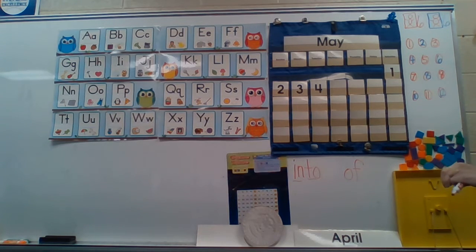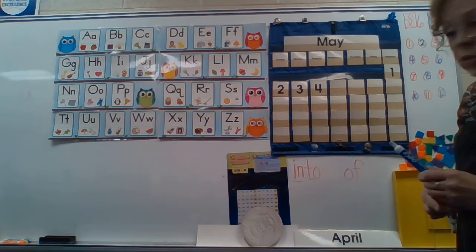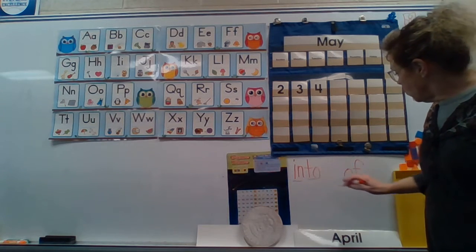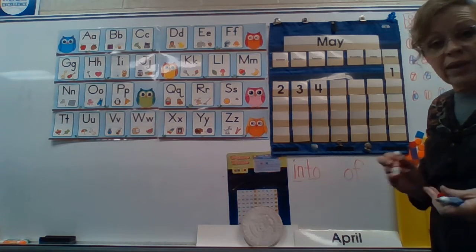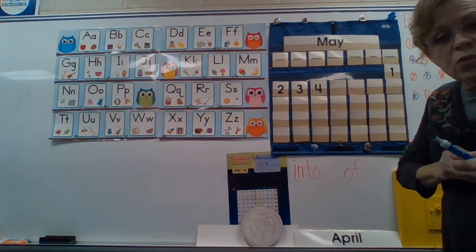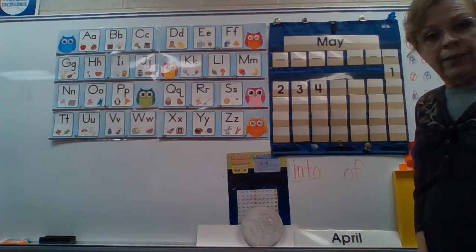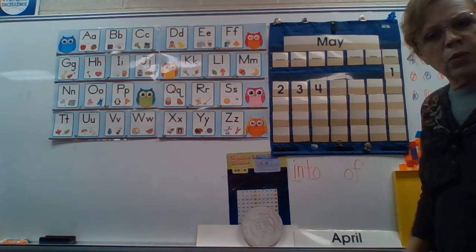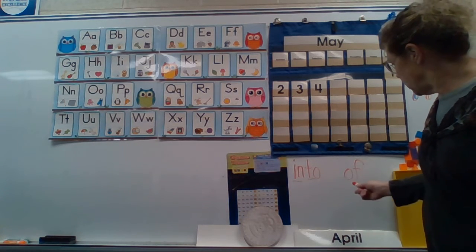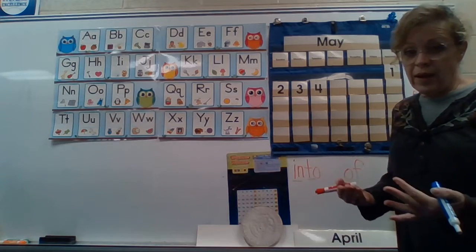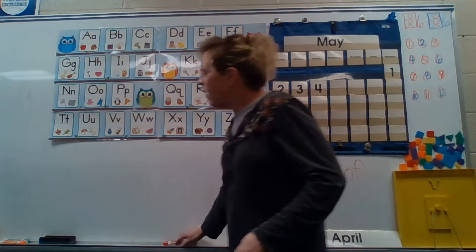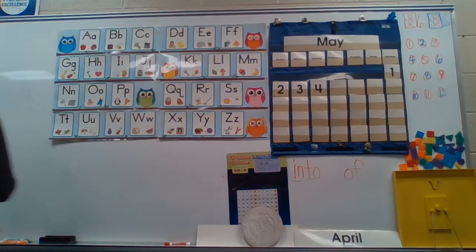All right. Now this week we have 2 new sight words. Into and of. Now into, look, there's 2 little tiny words in there. In and to. And you push them together and it makes the word into. Pretty cool. Of is just OF, 2 letters. So I have a couple sentences here today to use those in.